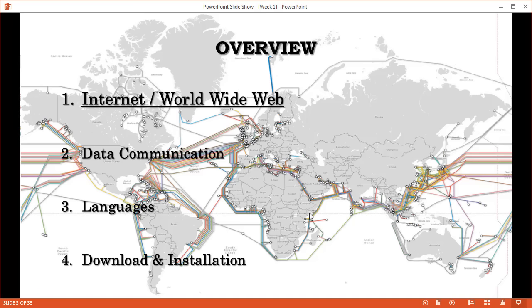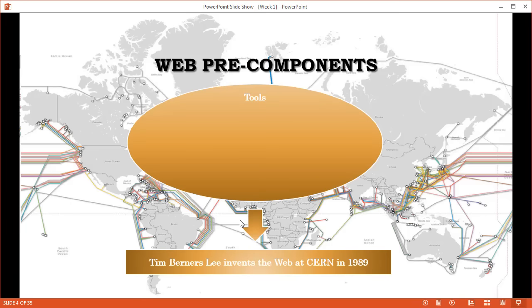Let's kick off with part number 1, the internet and the World Wide Web. That's our big image that we are working in, our playground. And the World Wide Web was invented in 1989 by Tim Berners-Lee. In order for him to do so, though, he needed 2 pre-inventions to have already been out there, one of which was the internet.